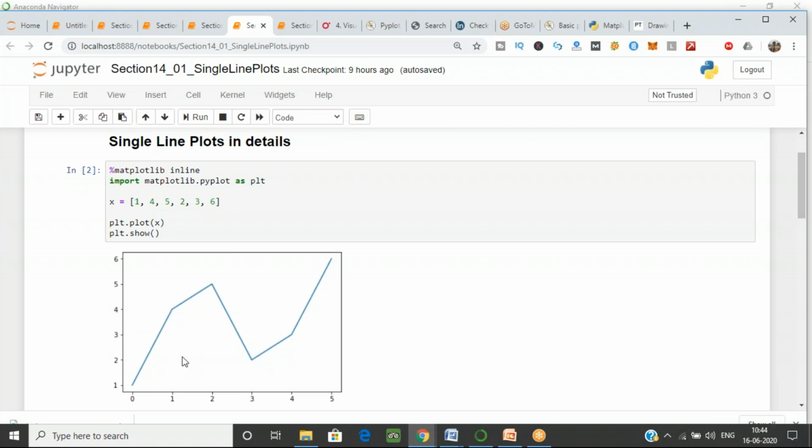It is plotting. But earlier we have seen that we plot the graph between the x-axis and the y-axis. So how are we doing it in this? How is the graph built? Participants, any idea? Because we are passing just one variable, that is x. We are not passing the y variable. Then how is the graph built?